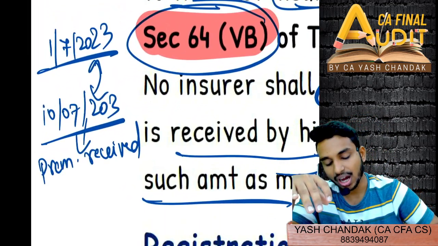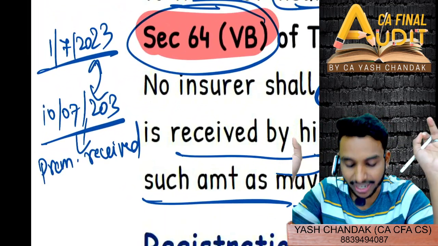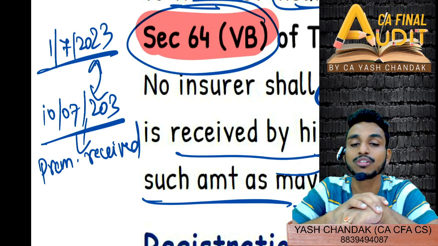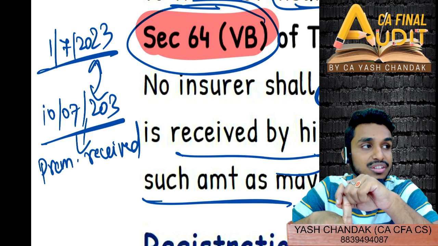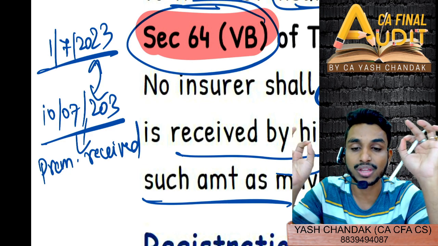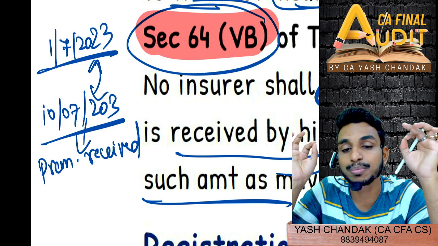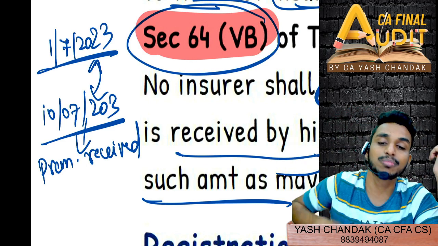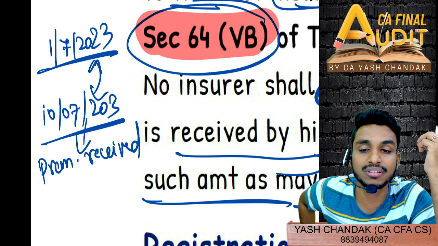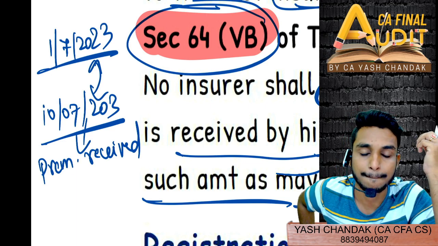On 1st July you have got all the policy documents, everything is finalized. However, the premium has been received on 10th July. So you will mention section 64 VB of the Insurance Act 1938, which states that no insurer shall assume risk unless the premium is received, or premium is guaranteed by another party, or some deposit has been received in respect of premium as may be prescribed. Clear?